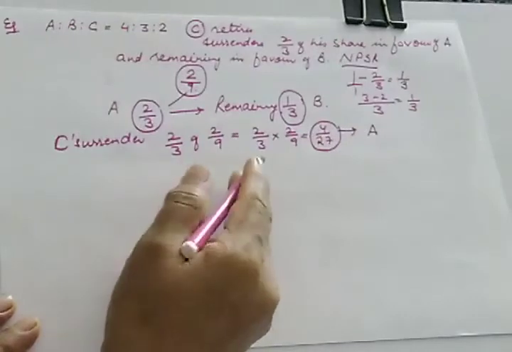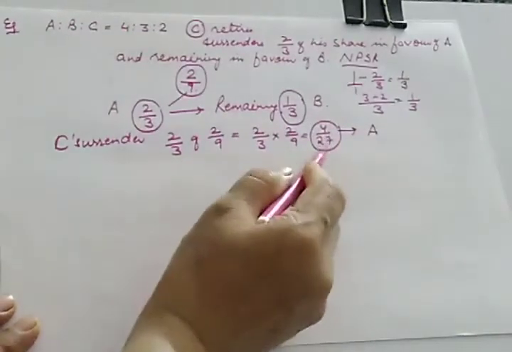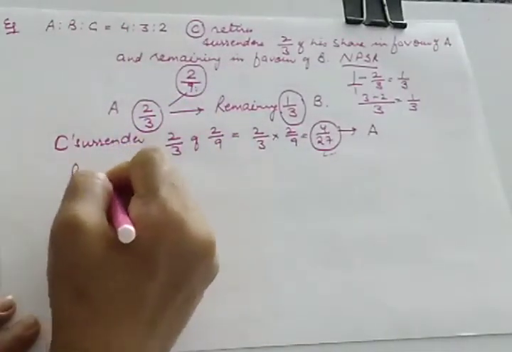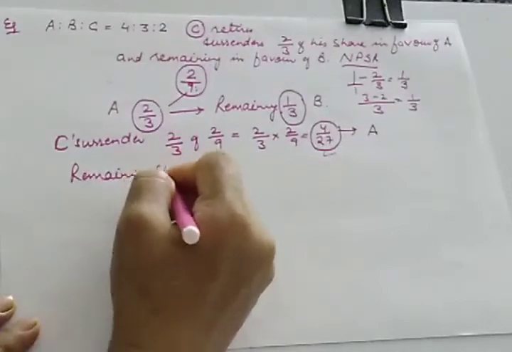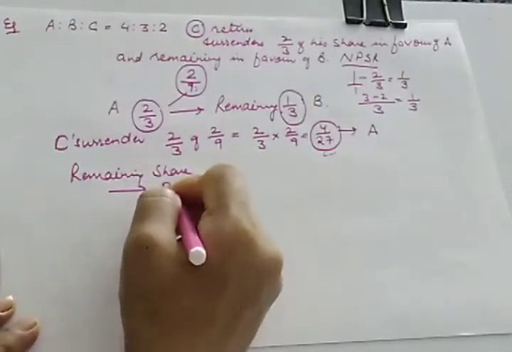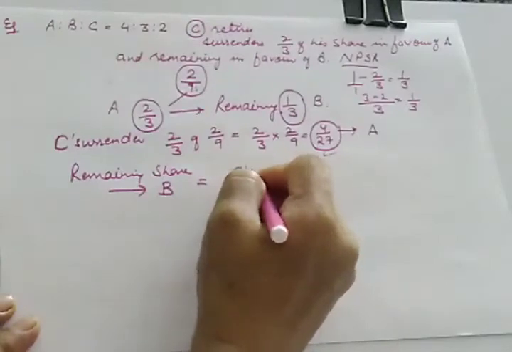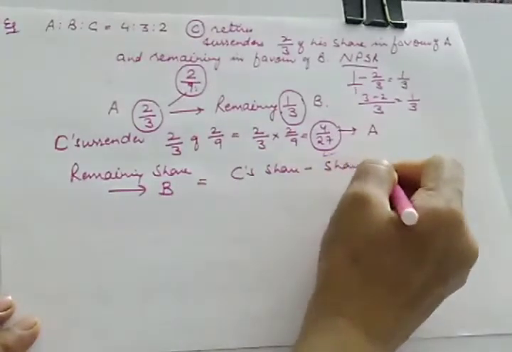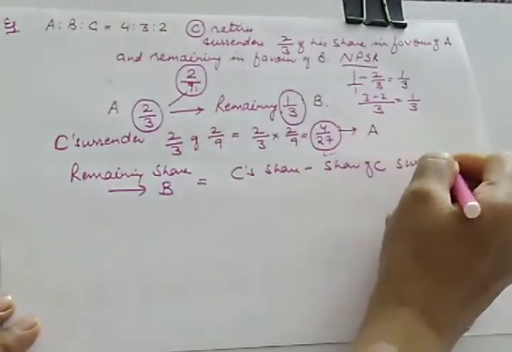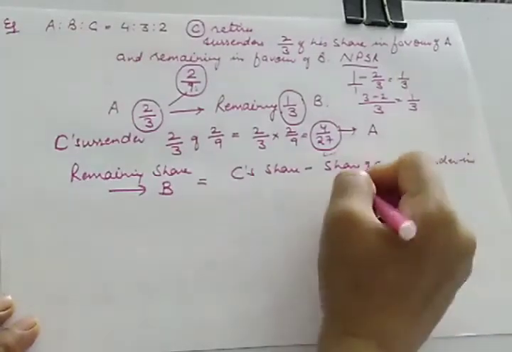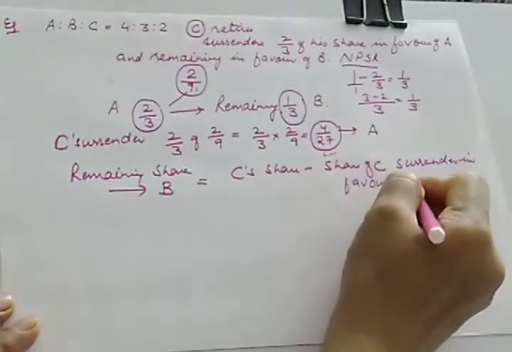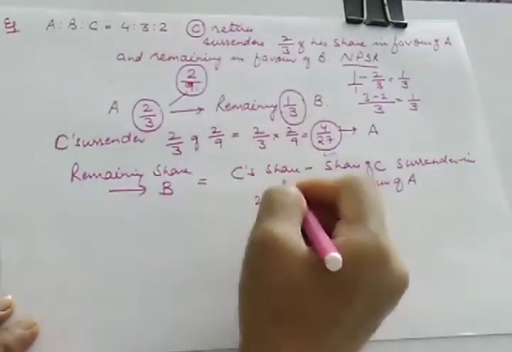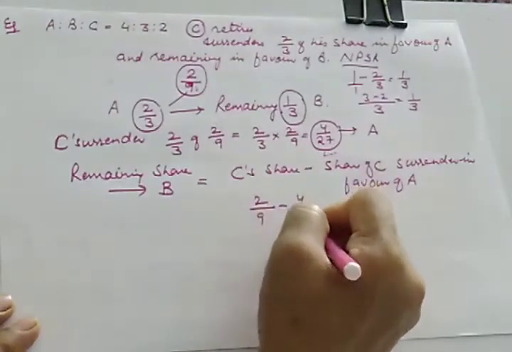And remaining, so there are two methods of calculating remaining. Either you deduct this from this. So remaining share which will be given to B will be C's share minus share of C surrendered in favor of A. So here C's share is 2 upon 9 minus 4 upon 27.